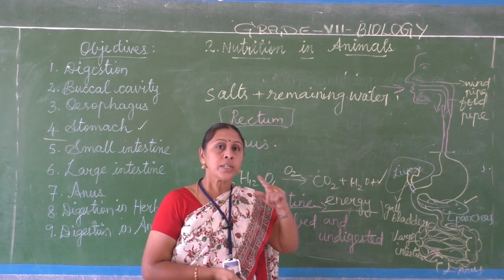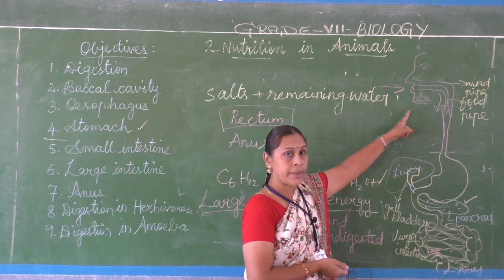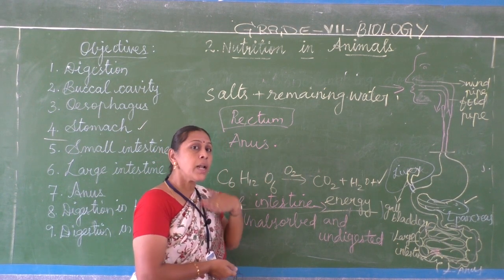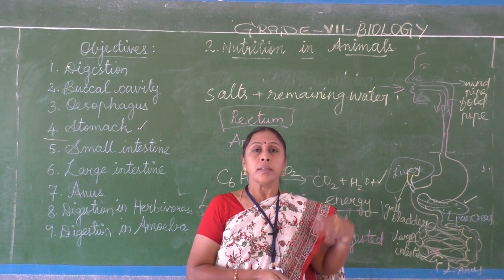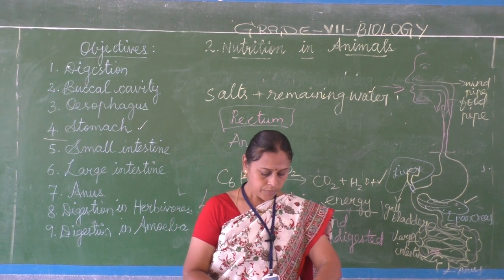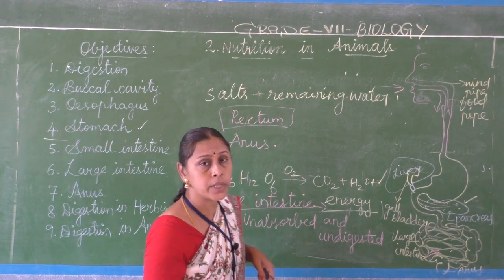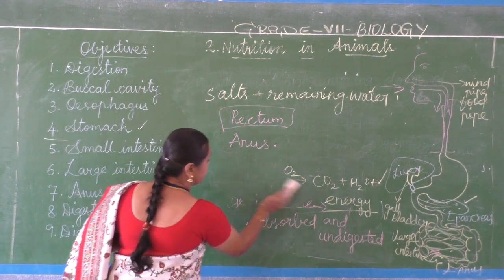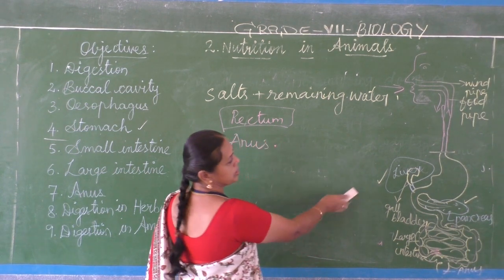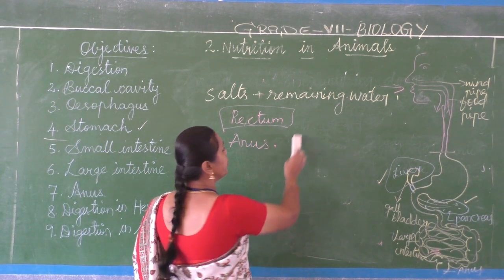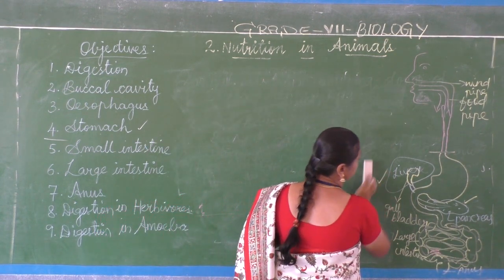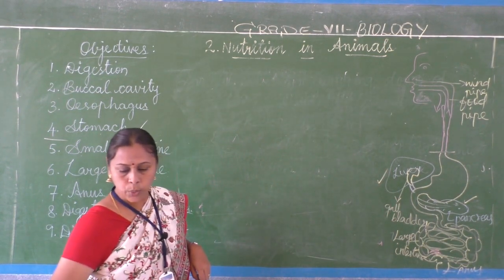So the digestion starts in the buccal cavity and ends in the anus, and in between, a lot of processes go on. This is regarding the human digestive system. Hope you all understand up to this. Next one. This digestive system you have to draw in your classwork. This diagram may be asked separately. Okay. Next one.